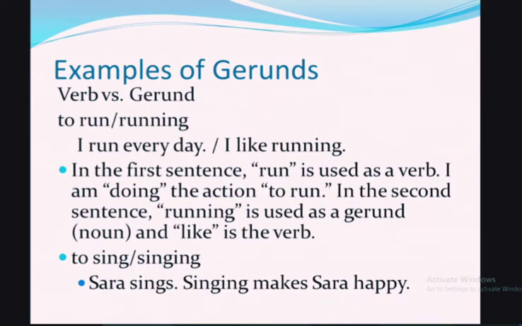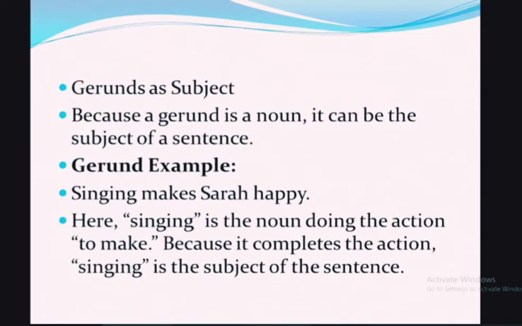It acts as a noun, so singing is a gerund. Or if I say, "I love singing," I is the subject, love is the verb, and singing is a gerund because it acts as a noun.